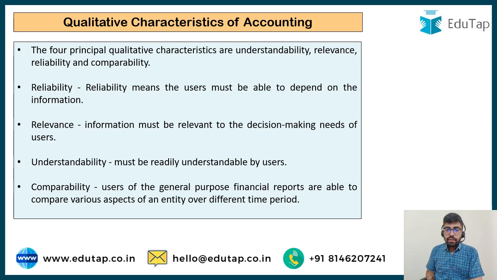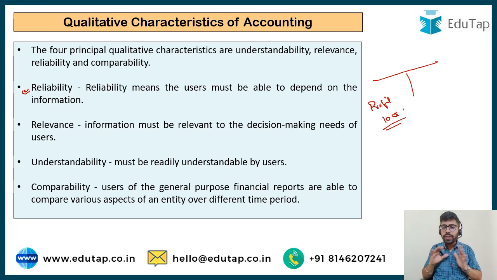So friends, there are 4 qualitative characteristics of accounting. Number 1 is reliability. It means that whatever accounting information we are presenting should be reliable. Suppose the books of accounts of Reliance show a profit. You take a look at the statement of profitability of Reliance, and it shows a profit of rupees 10 crore. Now this profit should be reliable. You should be able to rely on this particular profit. You have to be sure that this profit is accurate.